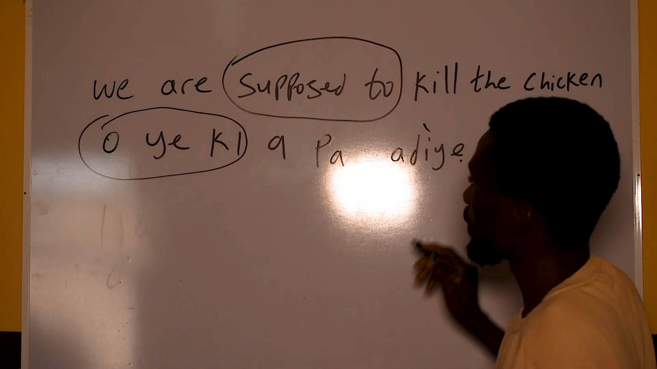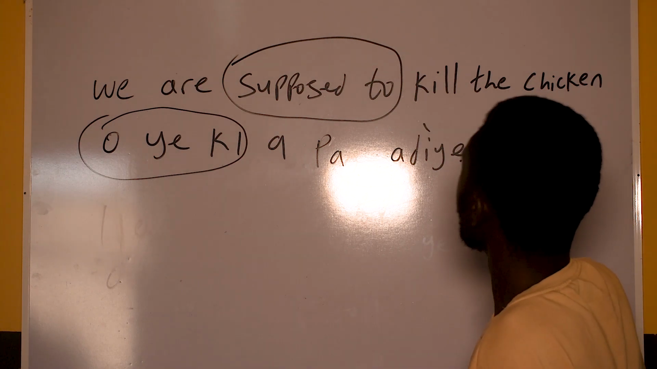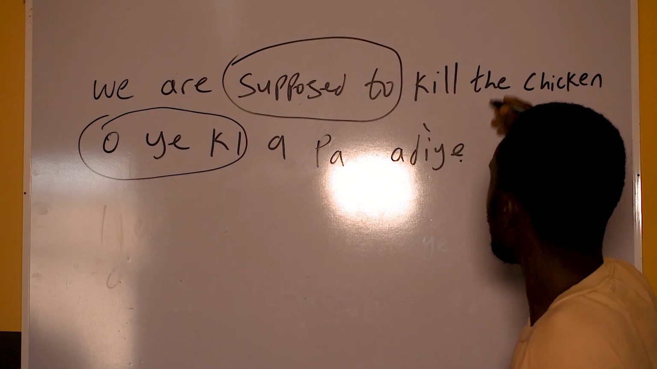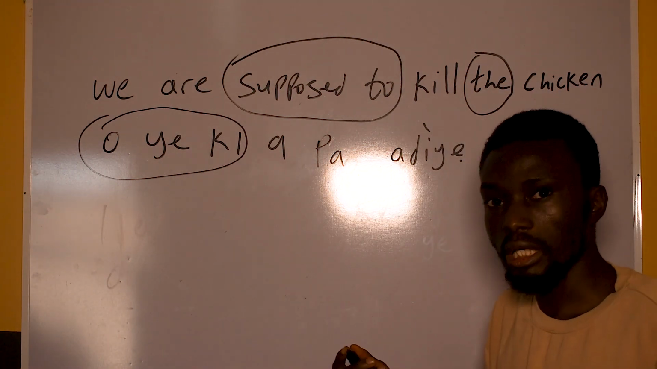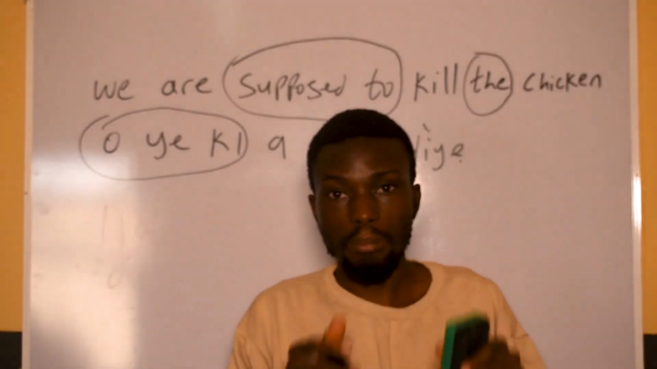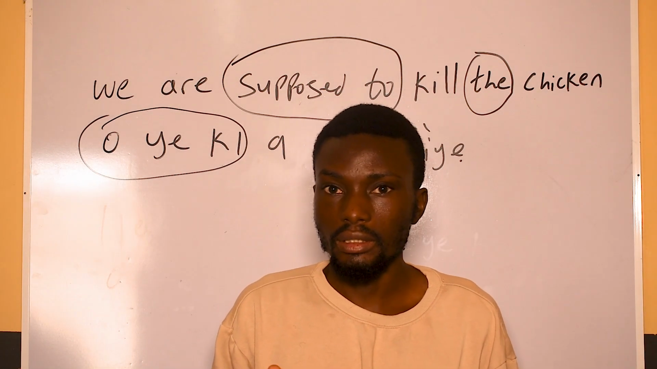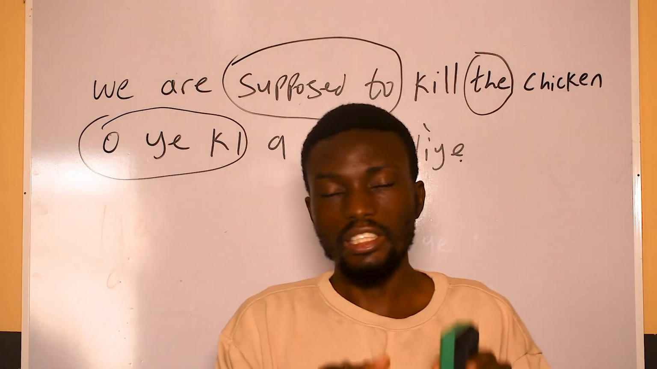Oyeki a pa adìyẹ. We are supposed to kill the chicken. But this "the" is not really needed in this kind of case. If you are not really talking about a particular chicken, you can just remove the "the". But if you are talking about a particular chicken, actually in Yoruba you can put it.